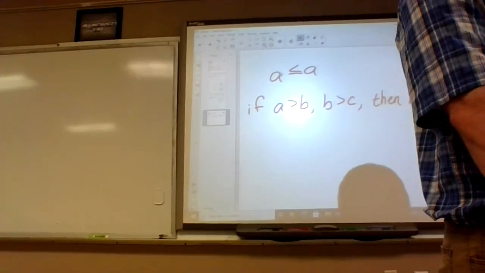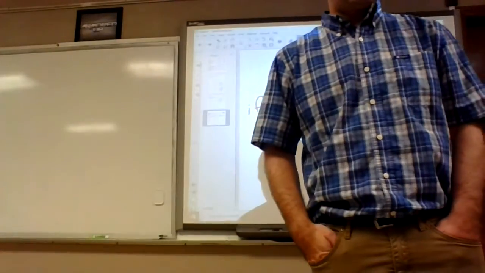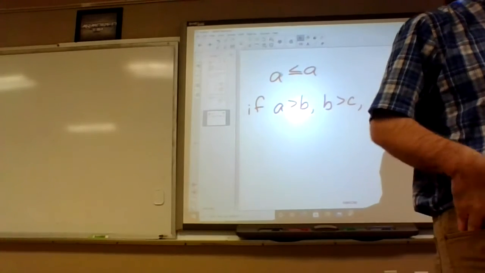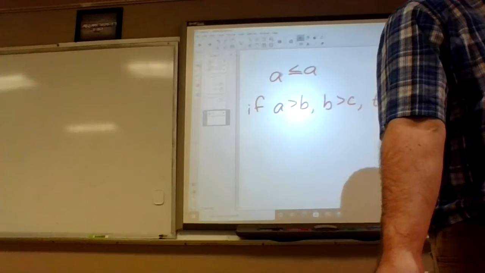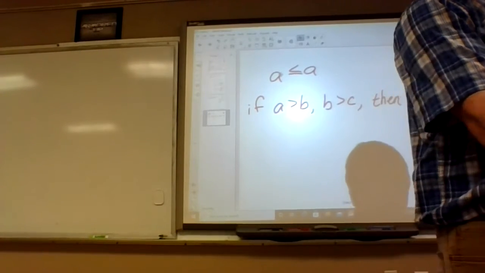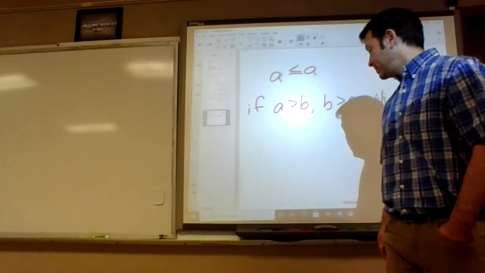22, these are kind of tricky, so I'm just going to step through them. Symmetric property of perpendicular lines. So if you look at the symmetric property, it's towards the top of 79. It says if A equals B, then B equals A. So how can we do that with perpendicular lines?